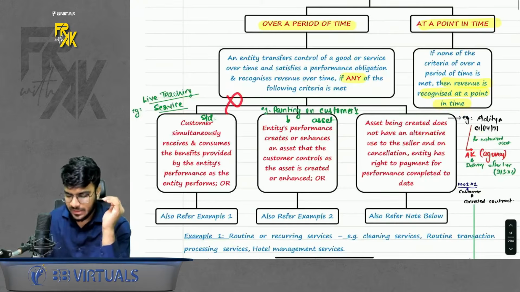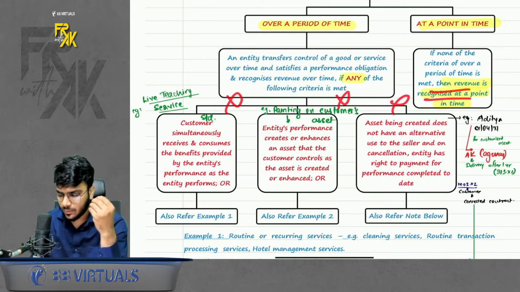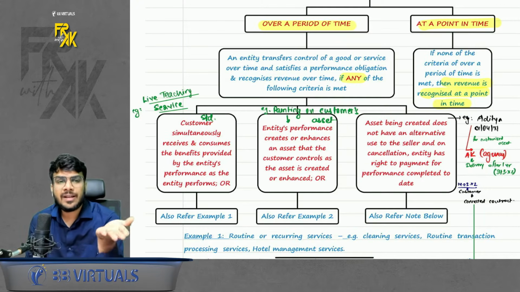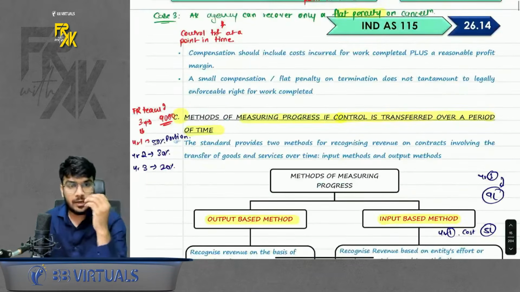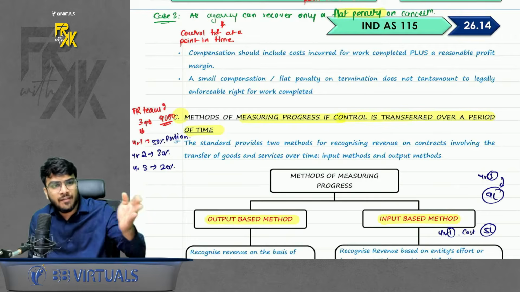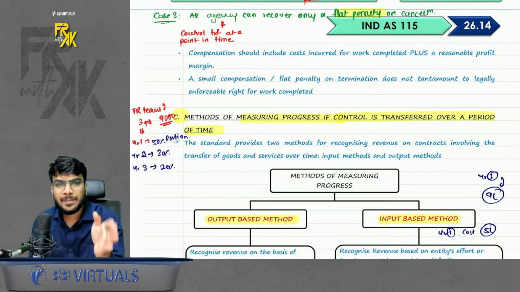If none of these 3 cases are met, you will say revenue is control is getting transferred at one point, book the revenue at a single point in time. Okay, now one more thing. When I say that we should book the revenue over the period does not mean equally.